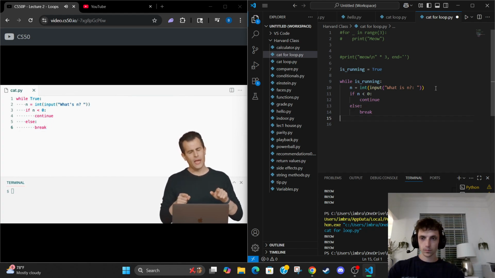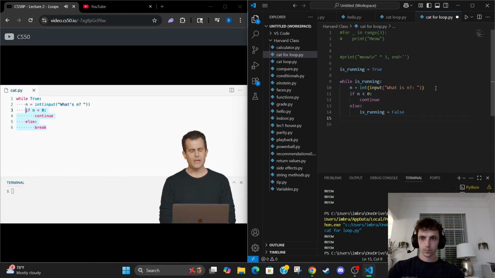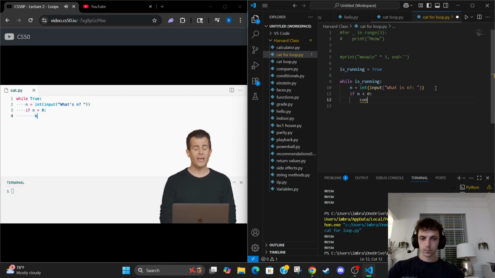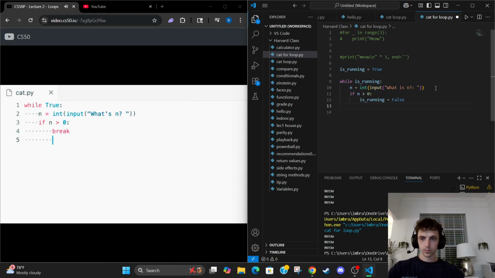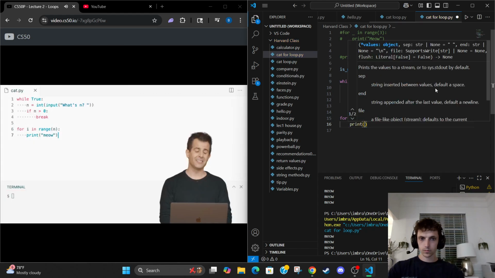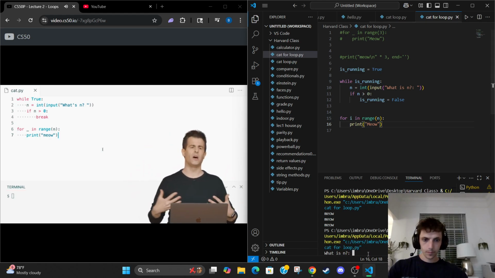So this will work, and it will allow us to get a value that's 0 or greater from the user, but I think we can tighten it up further so as to not bother having an if and an else. Why don't we instead just say, if n is greater than 0, go ahead and break. In fact, it's not that interesting a program if we even allow the user to type in 0, so let's wait until they give us an integer that is greater than 0, and then break out of this loop. And what can I now do down here? For i in range of whatever that value n is, print meow. And honestly, I don't need i here, so let me come back to that principle before. And let me just change it to an underscore just to be Pythonic, if you will.